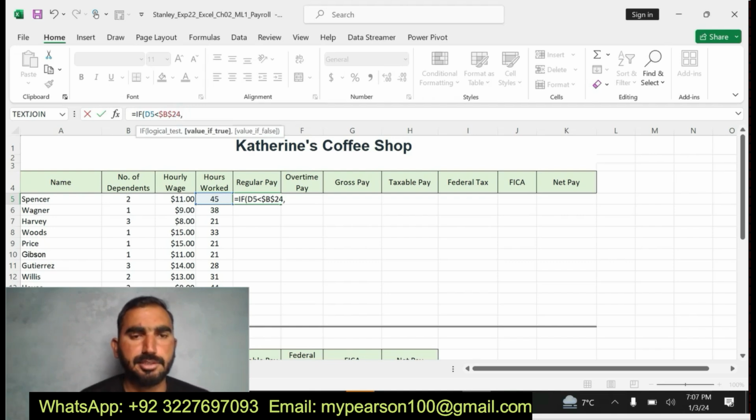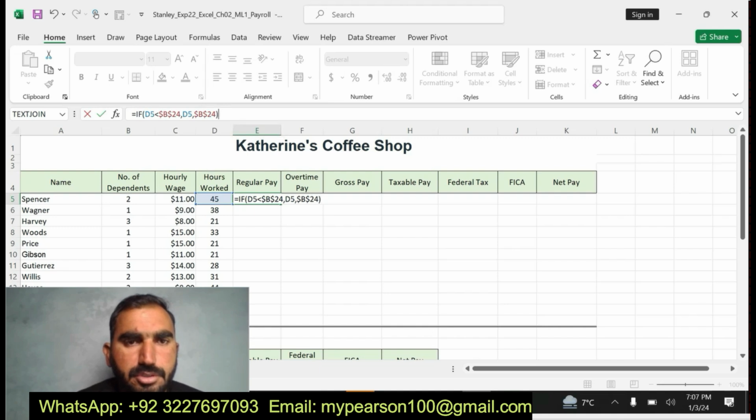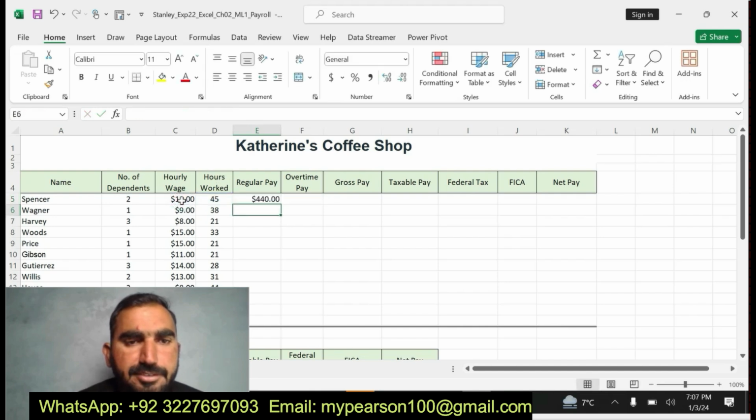Then comma D5, comma B24, and I apply the absolute reference to B24. Close the bracket, and to find the value for the regular pay, multiply by the hourly wage, that is here.